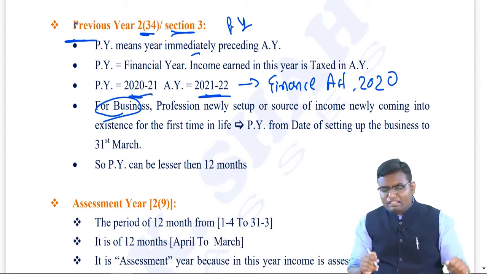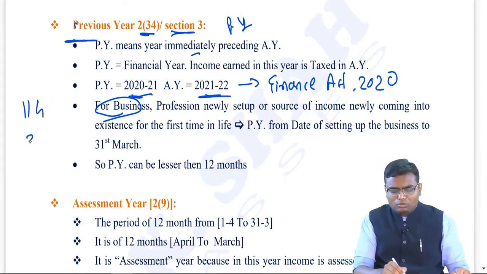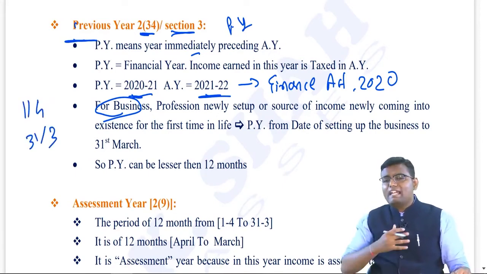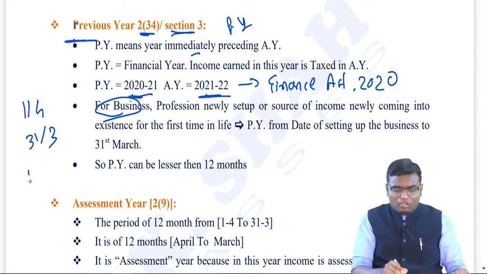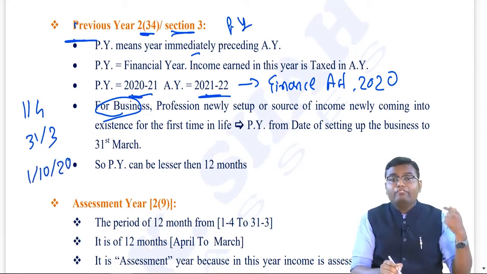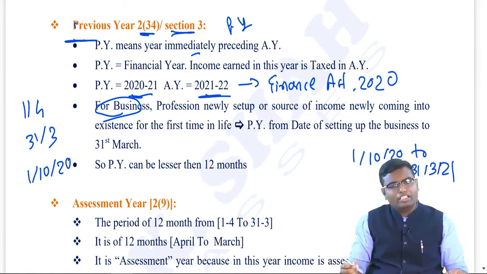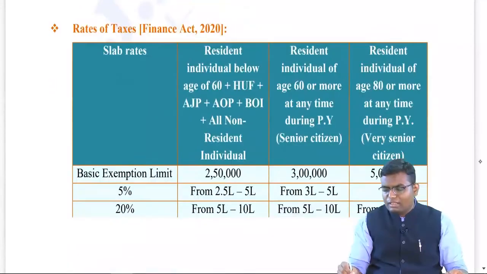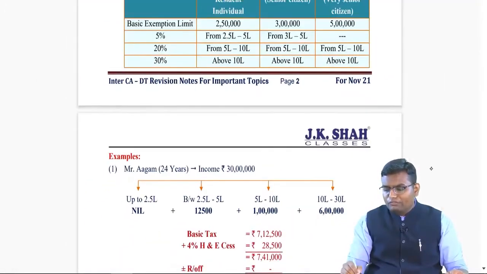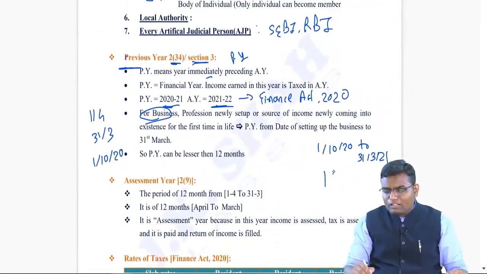Means generally previous year will be from 1st April to 31st March. But let's say I am starting my business for the very first time on 1st October 20, then for me, the previous year will be 1st October 20 to 31st March 21. It will obviously end on 31st March itself. Remember one point that for you, assessment year is always of 12 months.